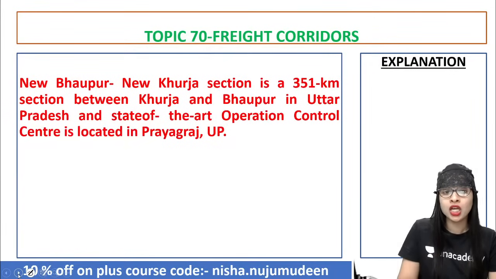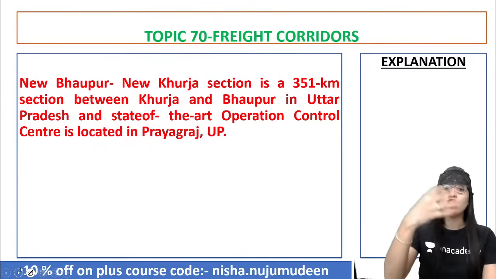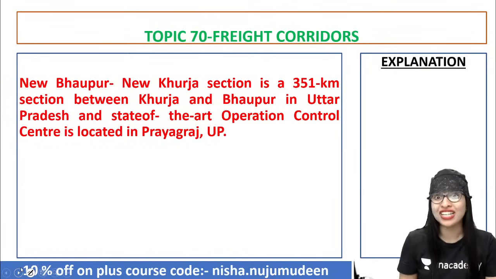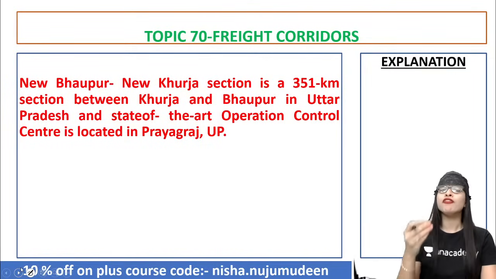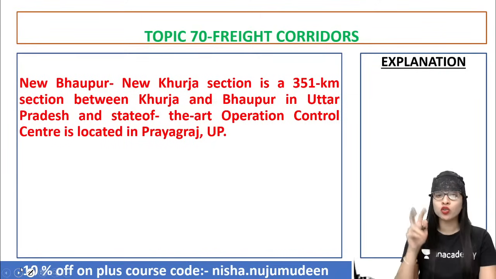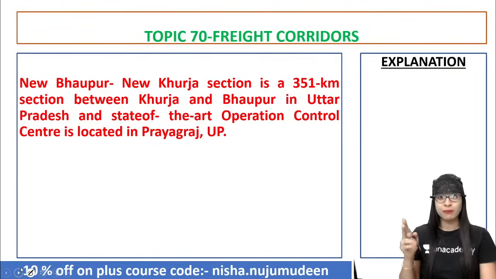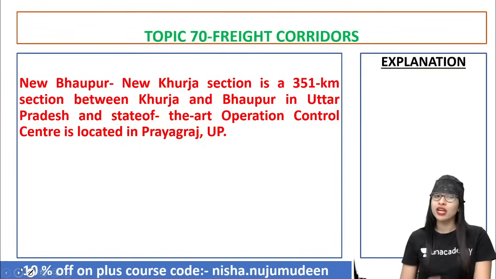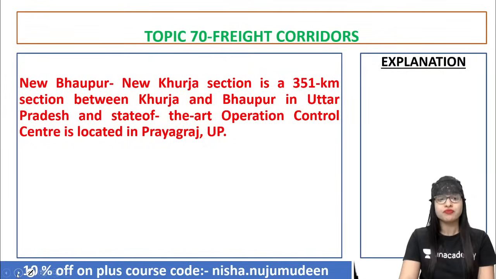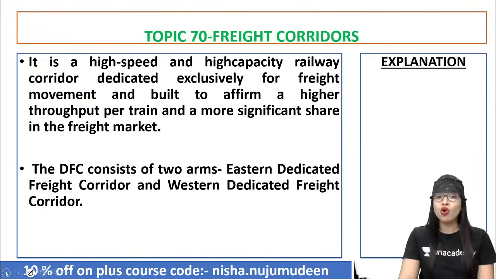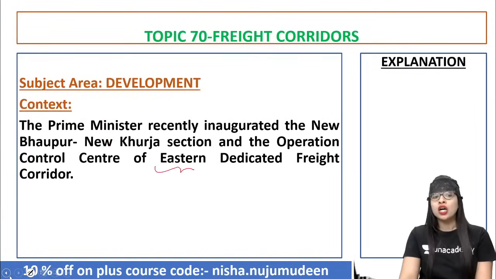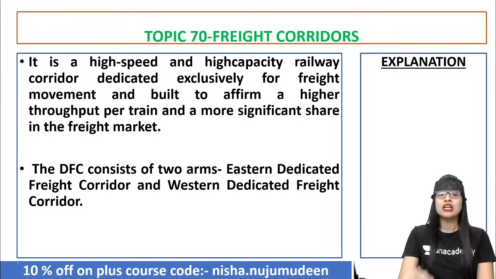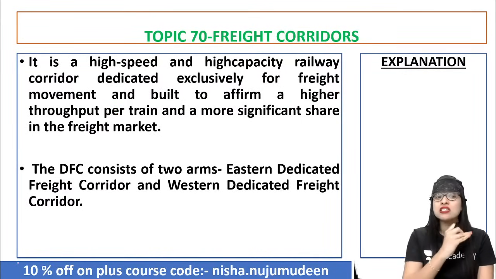Clear? Now, if you see the so-called new Bhaupur, new Khurja section, what are they? They are a 351 kilometer section between two places in Uttar Pradesh, that is UP, Khurja and Bhaupur. And the state-of-the-art operation control center is located where? Again in Prayagraj, UP, guys. This new section and control center that has been operated in this Eastern Dedicated Freight Corridor are a high-speed and high-capacity railway corridor.